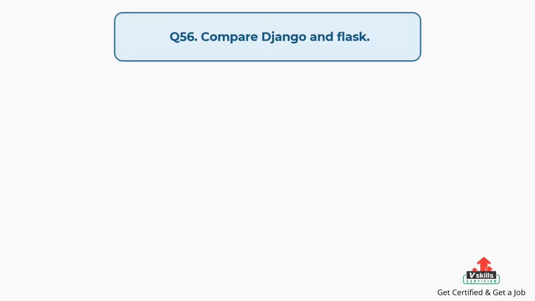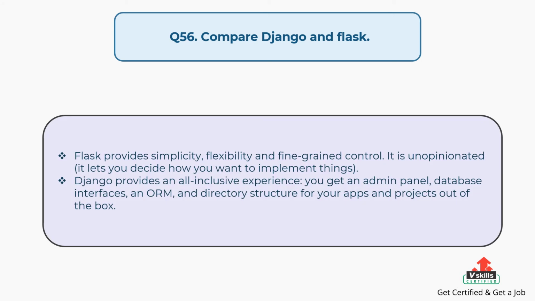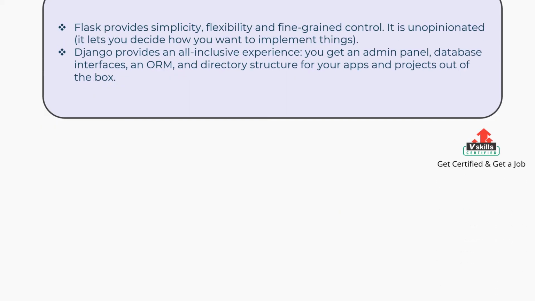Question number 56. Compare Django and Flask. The answer is, Flask provides simplicity, flexibility and fine-grained control. It is unopinionated, it lets you decide how you want to implement things. Django provides an all-inclusive experience, you get an admin panel, database interfaces, an ORM, and directory structure for your apps and projects out of the box.